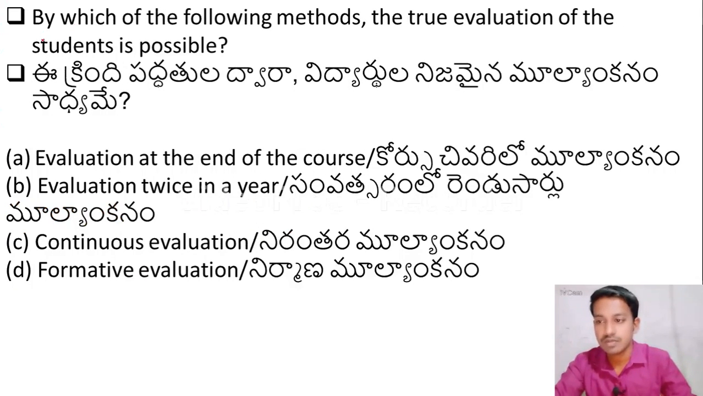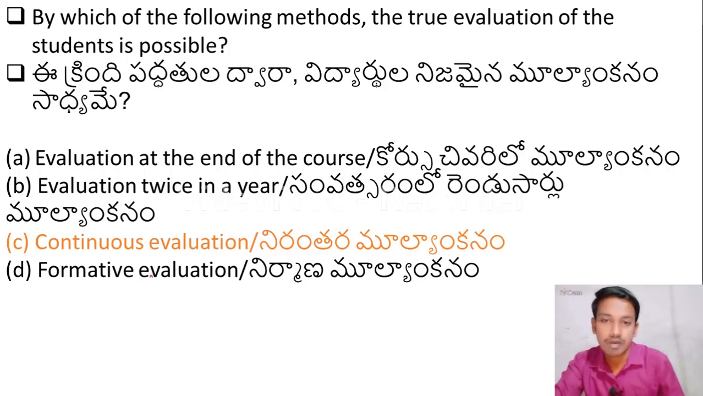The next question is, by which of the following methods is the true evaluation of the students possible? Option A, evaluation at the end of the course, which is known as the summative evaluation. Option B, evaluation twice in a year. Option C, continuous evaluation. Option D, formative evaluation. The right answer is continuous evaluation. Continuous evaluation will help the students, okay, to check their achievement level throughout the course. So continuous evaluation is known as the true evaluation.